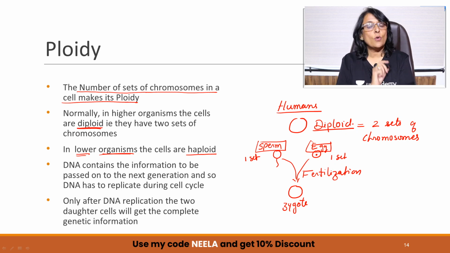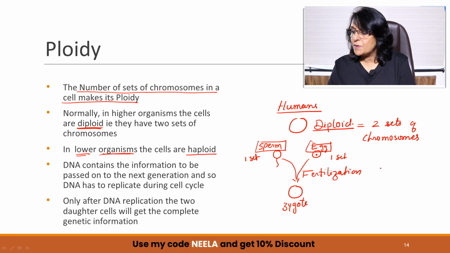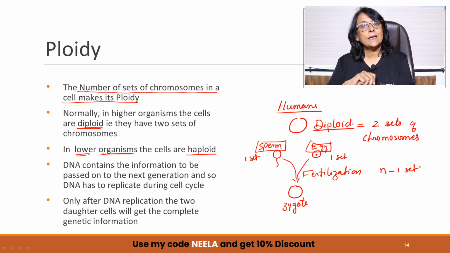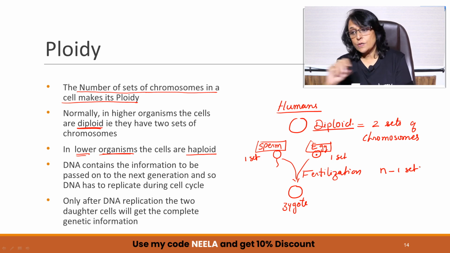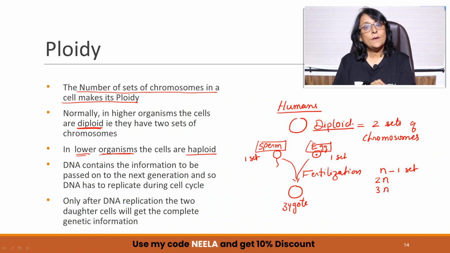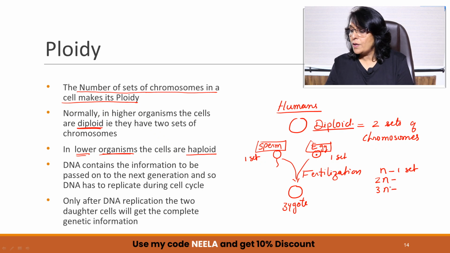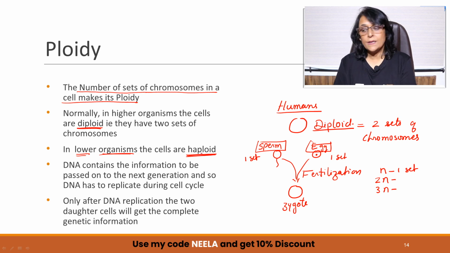So if there is only one set of chromosome, it is represented by N. One set, only one set, it is written as N. If there are two sets, it will be written as 2N. If there are three sets, it will be written as 3N. So what are we going to call if there is only one set? Haploid. This is what is written here.